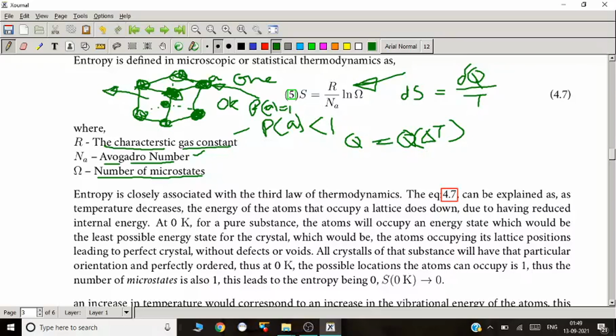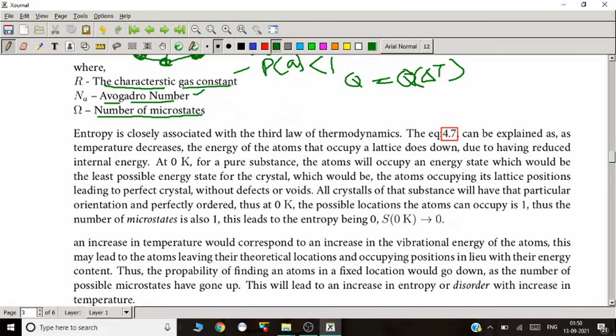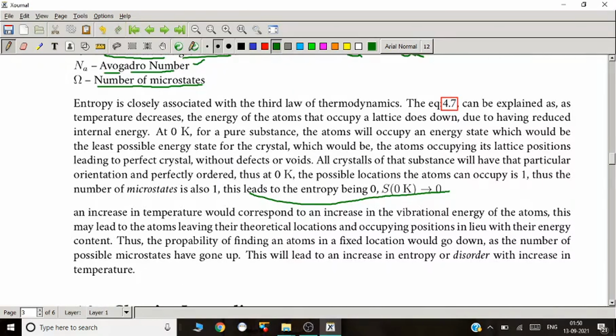This is what the third law of thermodynamics says: a crystal of pure substance at 0 Kelvin will have 0 entropy. This is where we get the idea of disorder. As temperature increases, entropy goes up, that is, the number of microstates goes up, and the system will have a disordered appearance, because the number of microstates is so high that the system itself is in disorder.